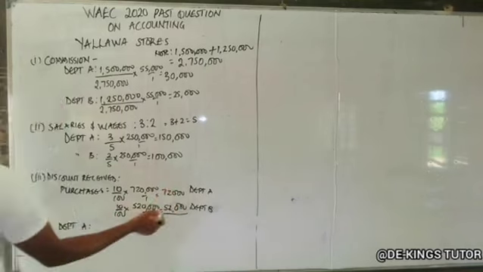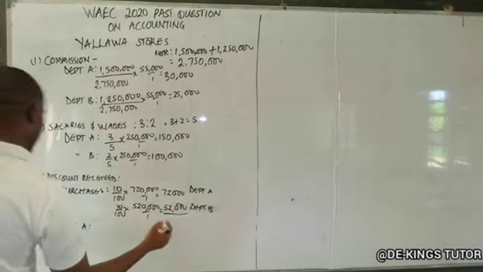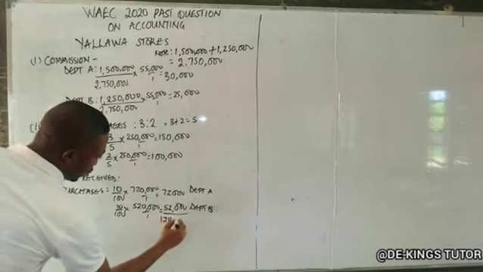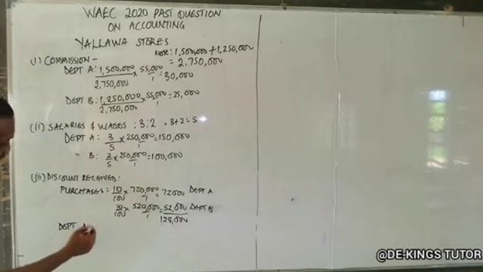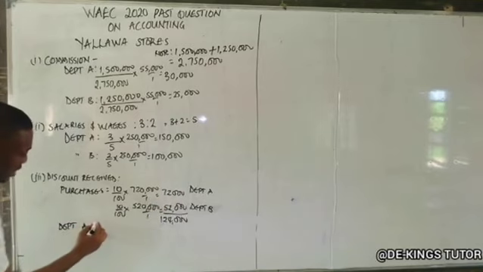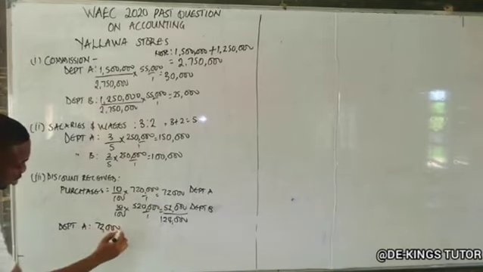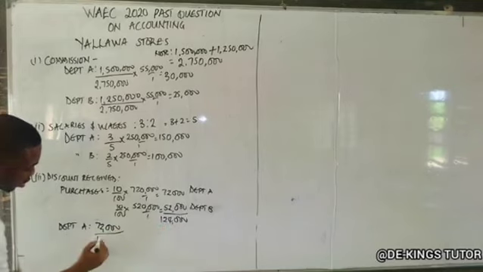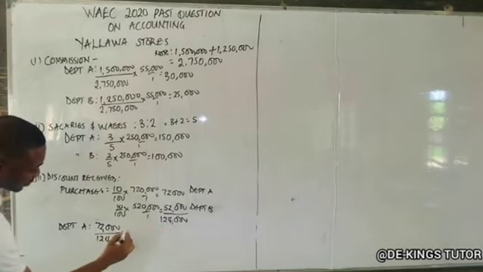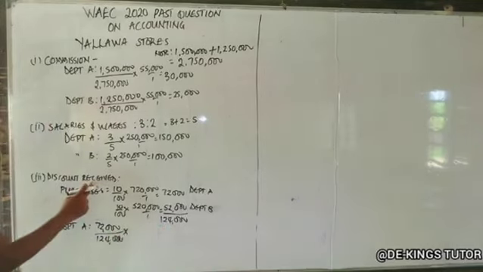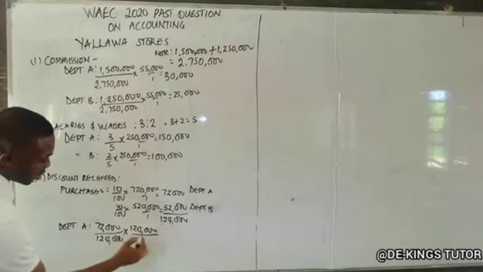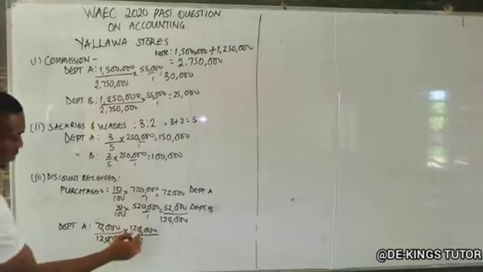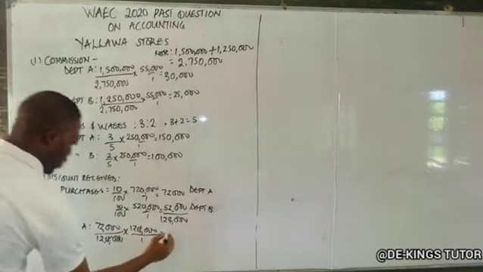Okay, so for department A now, 10% on this, it will now be 72,000 divided by the total, 124,000, times the amount of discount received, which is still 124,000 over 1. So if this cancels this, what we have is just 72,000 for department A. The same way for department B.